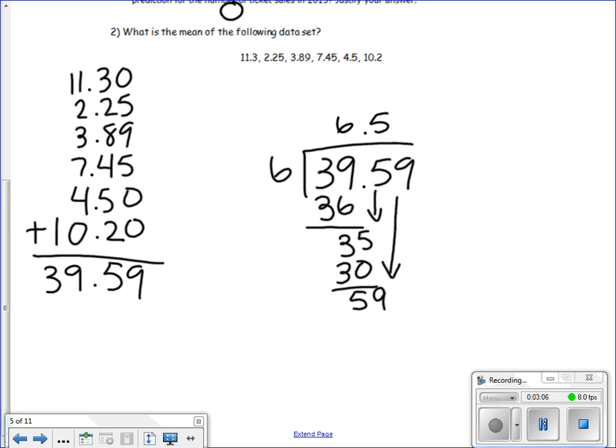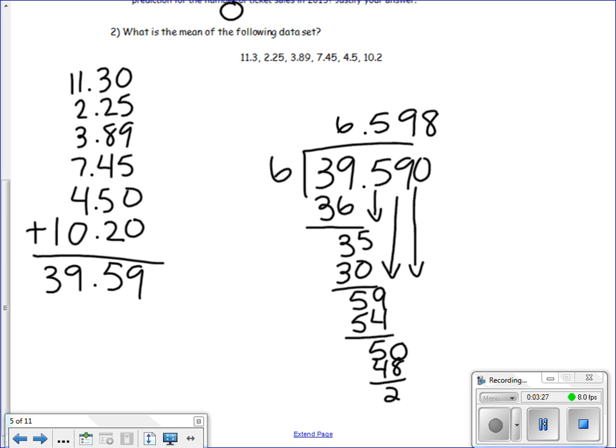6 goes into 59 9 times, with 5 left over. I've run out of digits, so I need to add a 0 and bring that down. 6 can go into 50 8 times, with 2 left over.